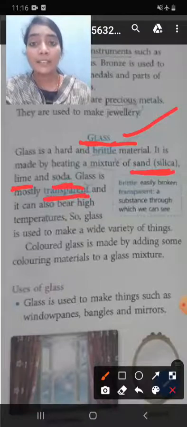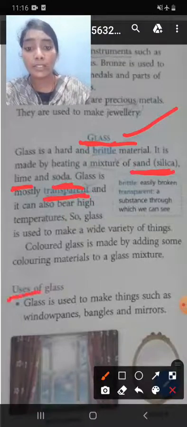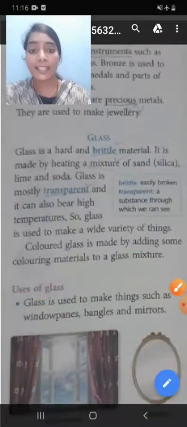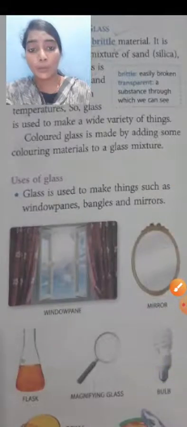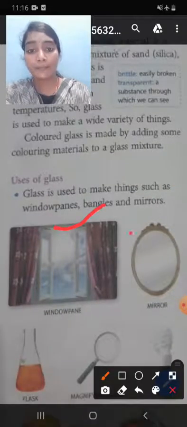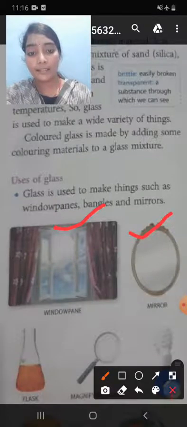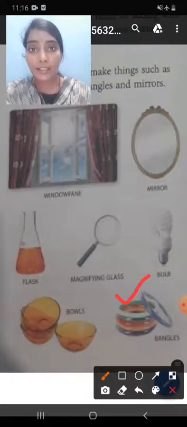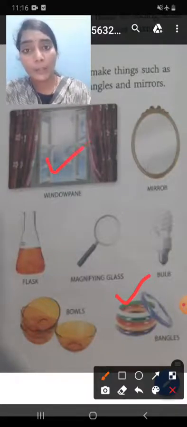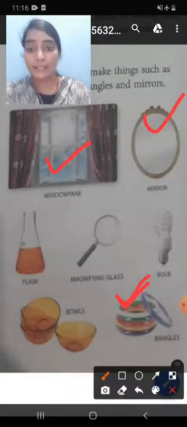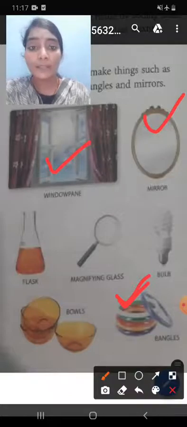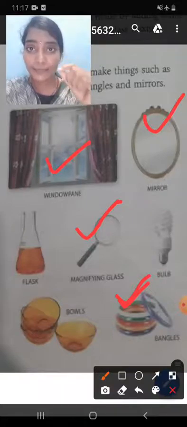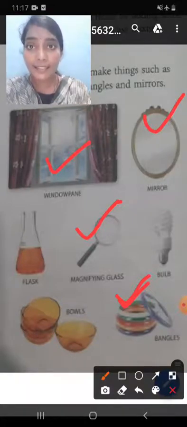Now we are going to the uses of glass. Glass is used to make things such as window panes, mirrors, bangles, and also magnifying glasses and spectacles.